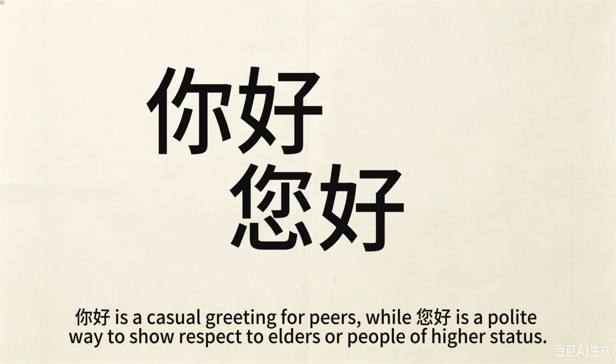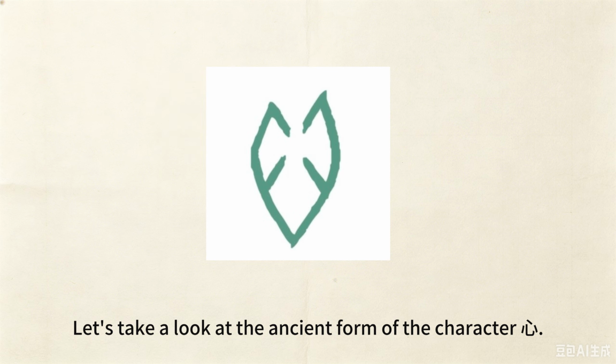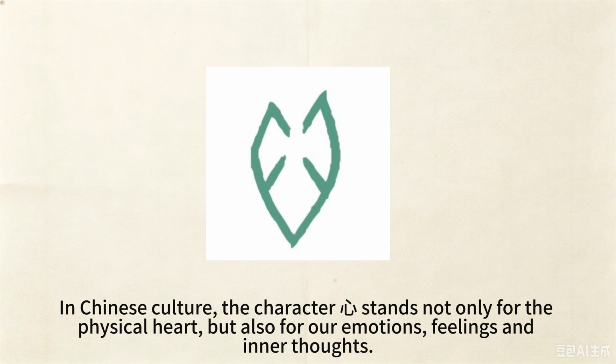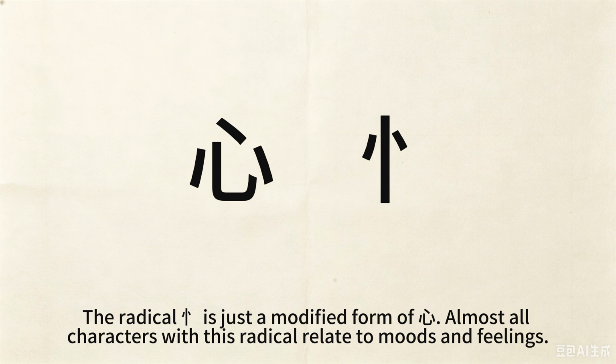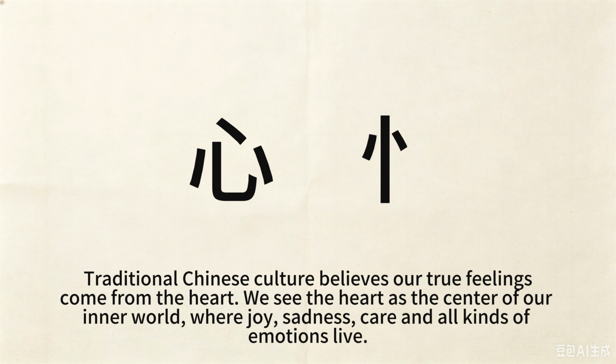Let's take a look at the ancient form of the character 心. In Chinese culture, the character 心 stands not only for the physical heart, but also for our emotions, feelings, and inner thoughts. The radical 忄 is just a modified form of 心. Almost all characters with this radical relate to moods and feelings. Traditional Chinese culture believes our true feelings come from the heart. We see the heart as the center of our inner world, where joy, sadness, care, and all kinds of emotions live.